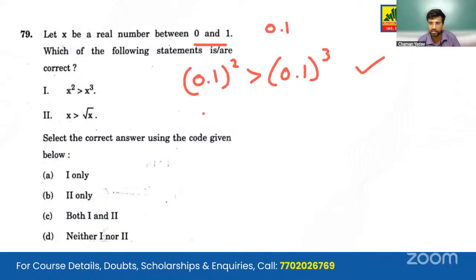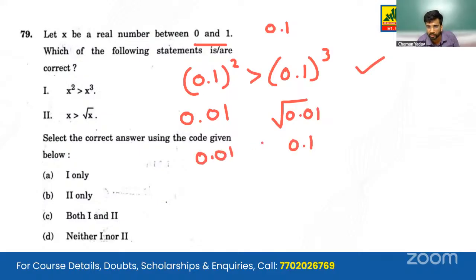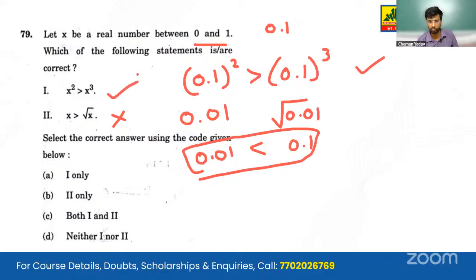And in the second statement, if we say X is greater than its root, we can take this example of 0.01 and its root. The root of 0.01 comes out to be 0.1. So we find that 0.01 is less than 0.1. So this second statement is not being fulfilled. The first is getting fulfilled. So the correct answer will be option A.